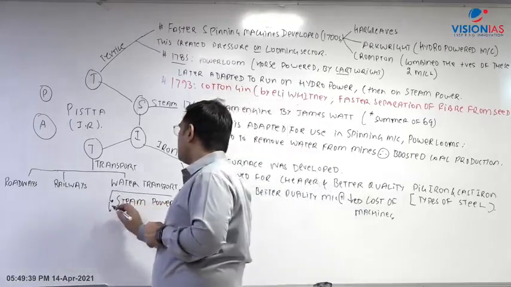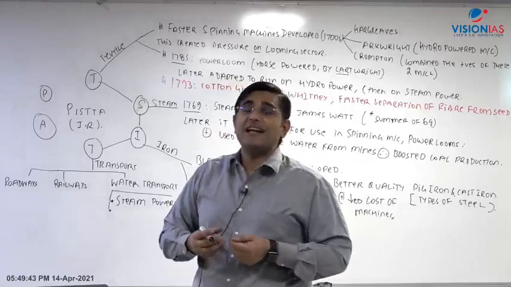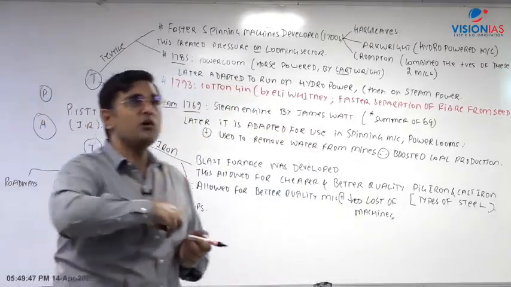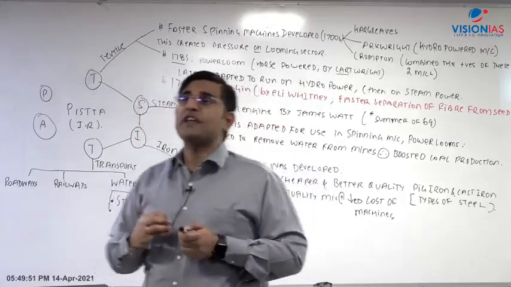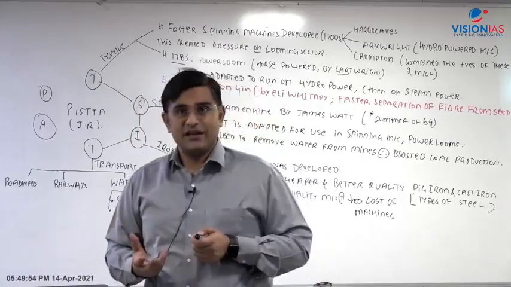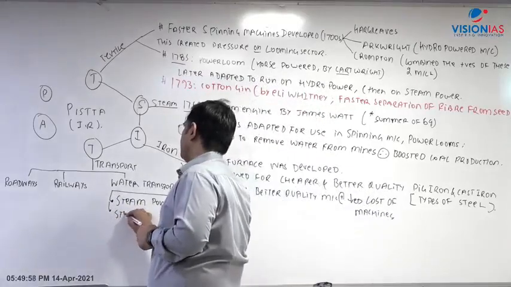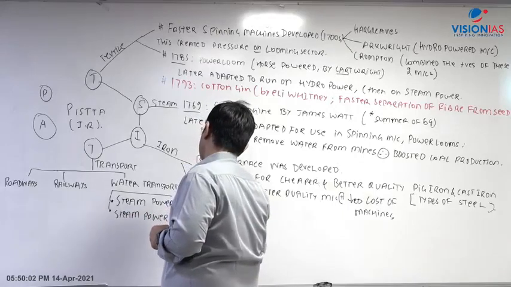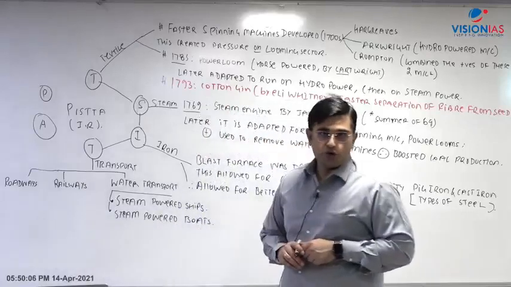The second component is steam powered boats. Boats can use inland waterways. So the boats will not be in the oceans, but they can be in the rivers and in the canals, right? So therefore steam powered boats are also developed.